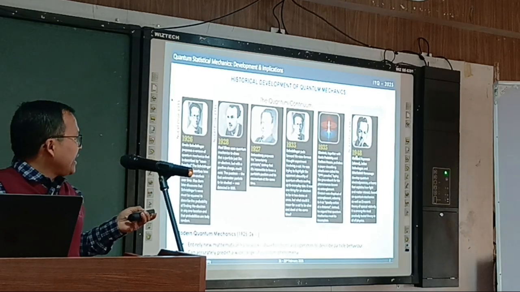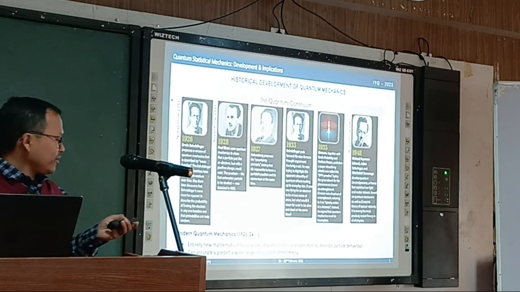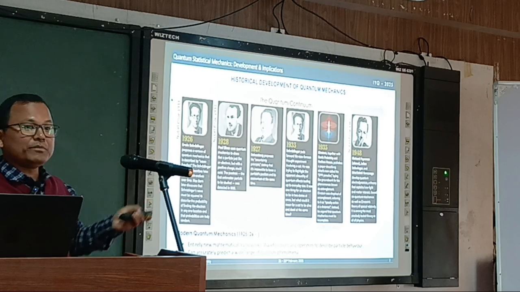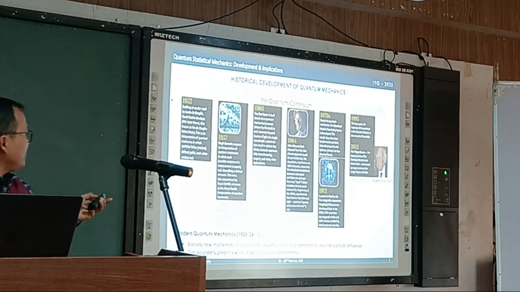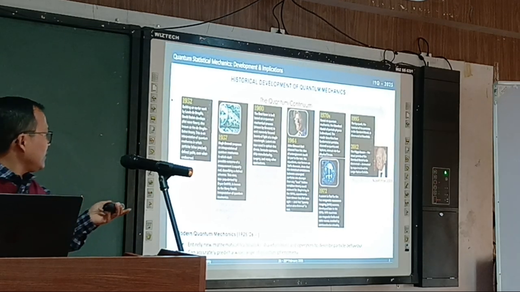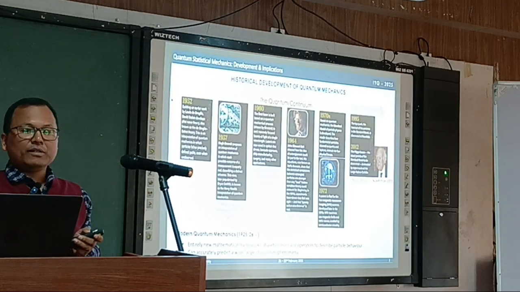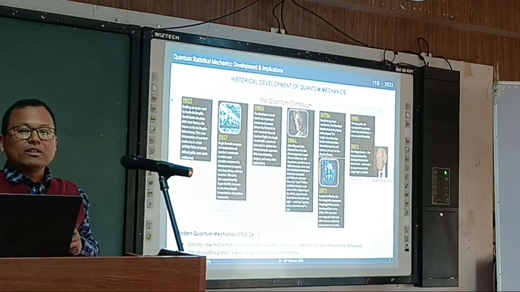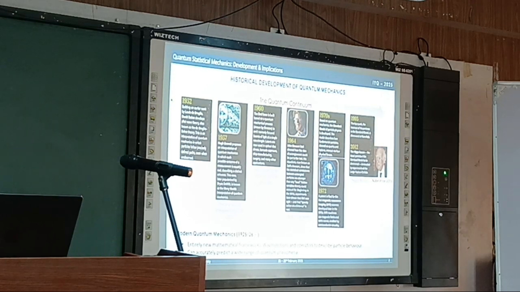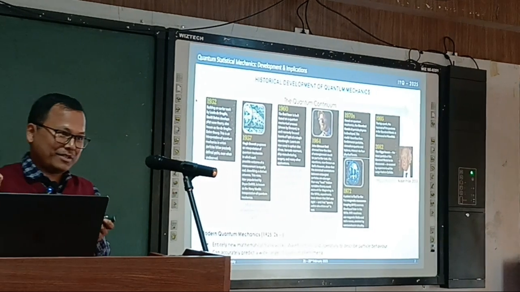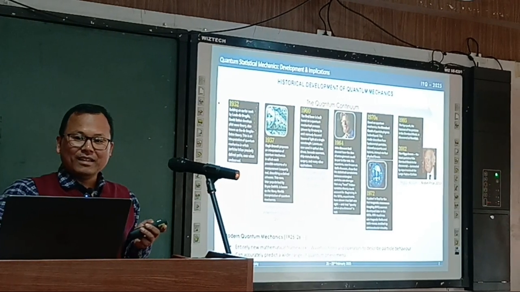Then in 1948 Richard Feynman appeared in the picture. Of course, the Nobel Prize year I have written here, so most of them all got the Nobel Prize. In 1957 another thing came up, the so-called many-worlds interpretation of quantum mechanics. Then in the 1960s the first laser was built. Then 1964 we have Bell's theorem, Professor Brosen's topic. Sorry, I hope somebody is speaking on the EPR paradox or not, I am not sure.